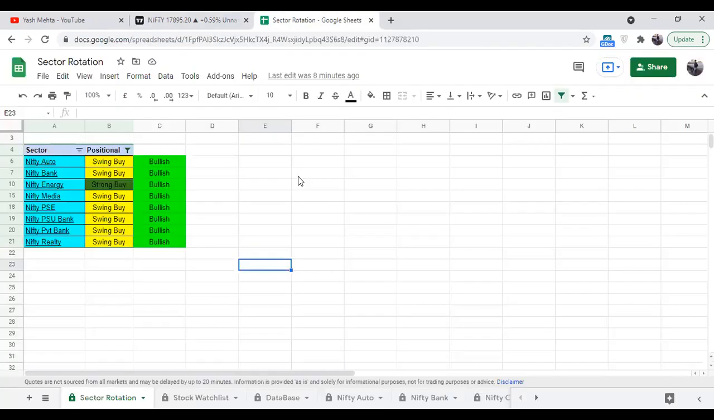Now if we talk about sector rotation, these all sectors are bullish, and the Nifty Energy sector is currently strong. The rest of the sectors are also bullish, and you can check the stocks in this particular index or sector. You can check all the individual charts and trade the breakout, or if the stock is trading at support, then you can take a position in that particular stock as well. So this is about sector rotation.